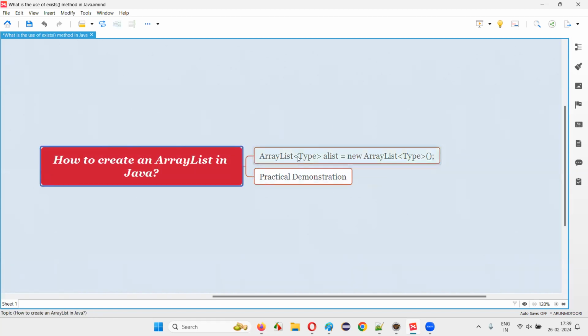Okay. And also, after this predefined class, that is the ArrayList predefined class, we have to mention the less than and greater than symbol and provide the type of the objects that you would like to store into this array list as a list of elements or objects. So let me practically demonstrate how to create an array list in Java.